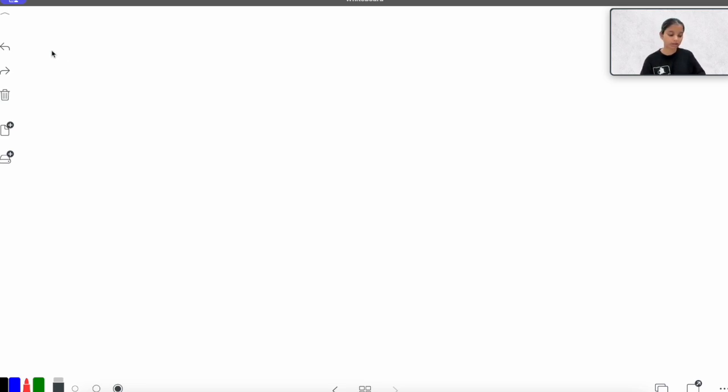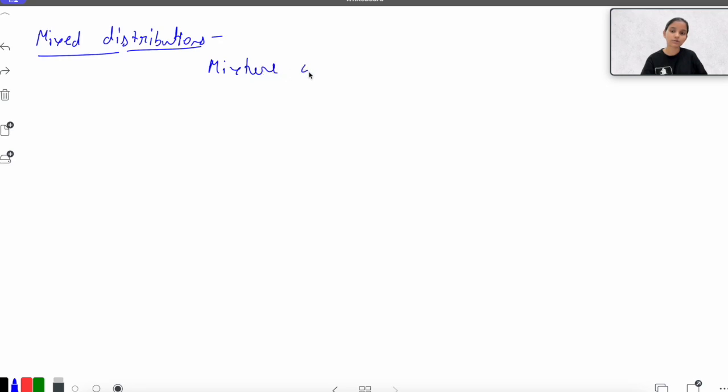So before talking about that, let's talk about mixed distributions. Yes, we use a mixed distribution, or you can say a mixture distribution, whenever we are taking a mixture of two or more probability distributions.